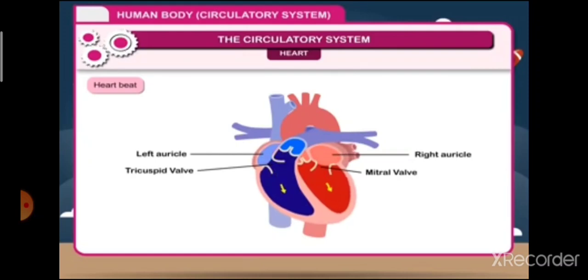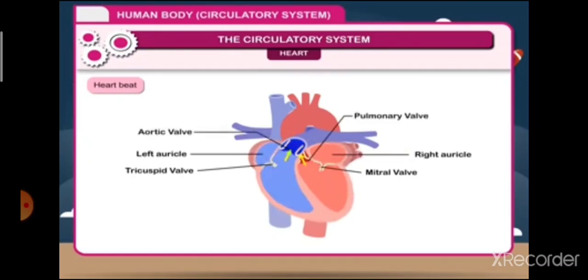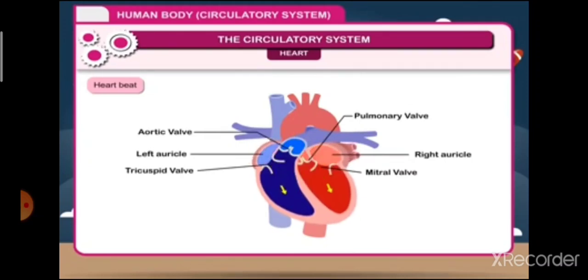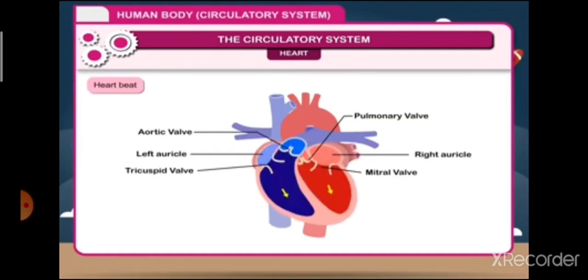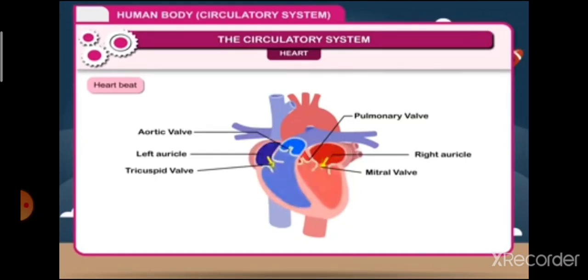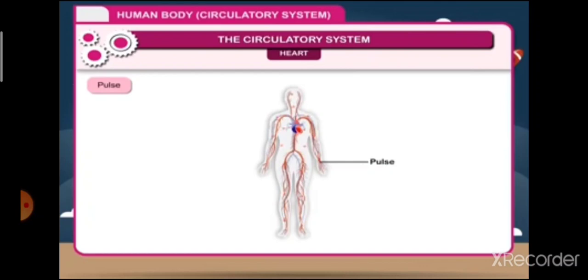During the systole stage, the filled ventricles contract and the mitral valve and tricuspid valve, both the valves, get closed and the pulmonary valves are forced to open. The blood pushes out into the arteries. Then the heart relaxes. The aortic and the pulmonary valves close and the diastole starts again.